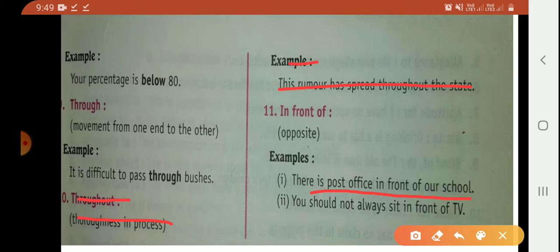This means the post office is opposite our school. Next is, you should not always sit in front of TV. This is advice and this is the best example for us. It means we should not always sit in front of TV, means we should not always sit opposite the TV.